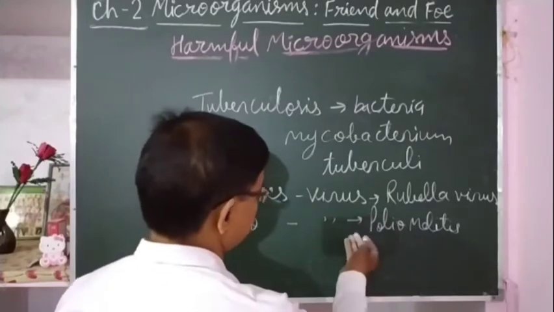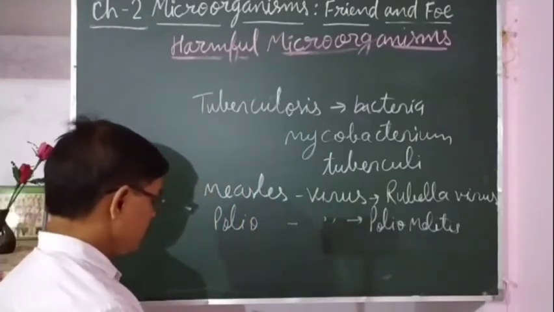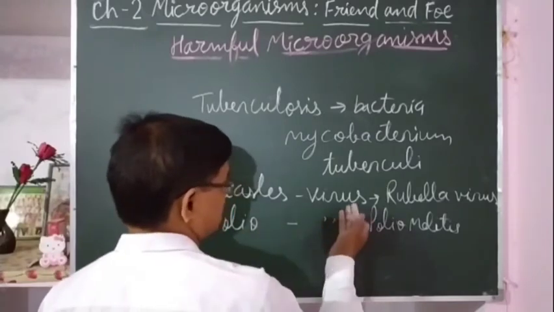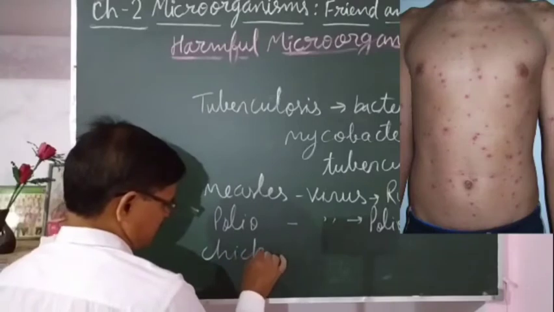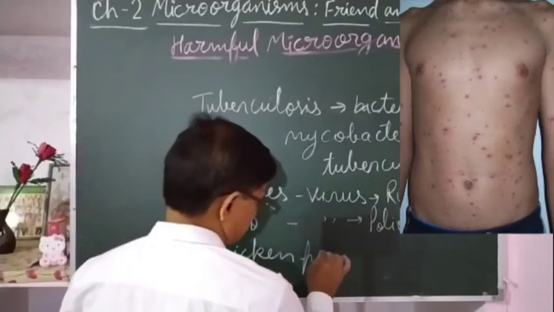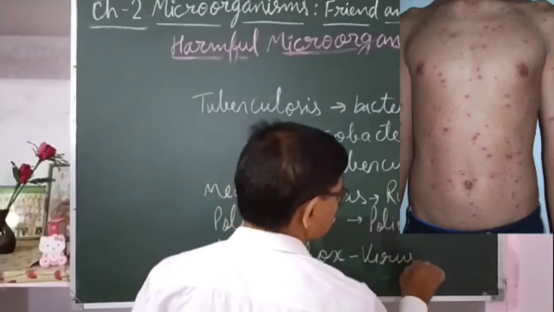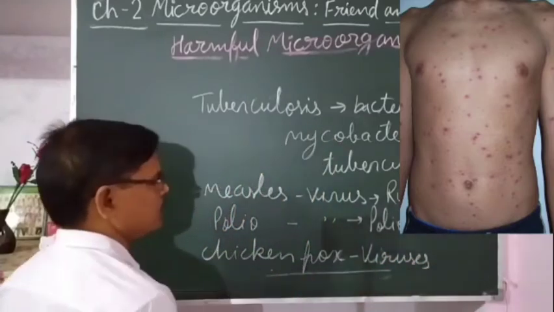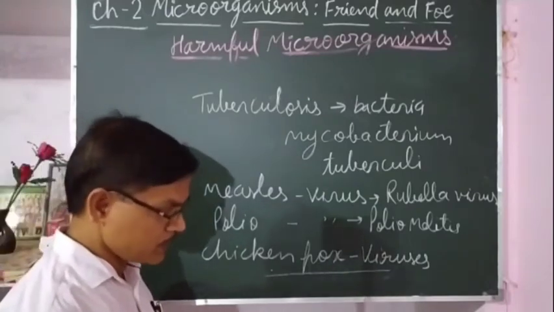It is spread by air and water. And chicken pox is transferred through the air. Chicken pox is also a viral disease. So it is transferred by air and physical contact.